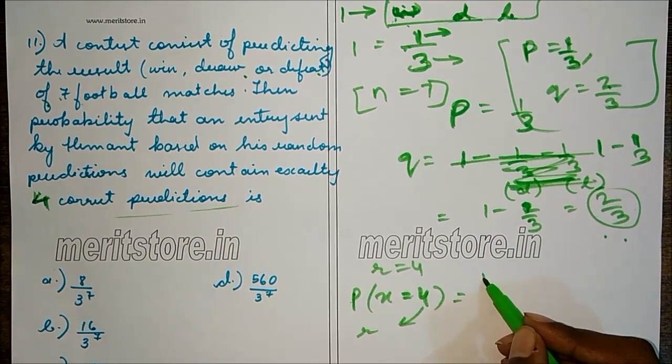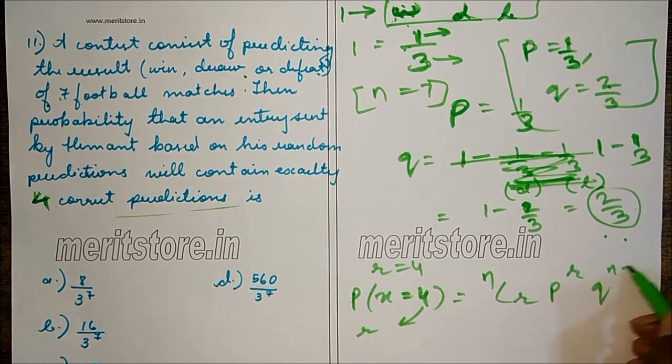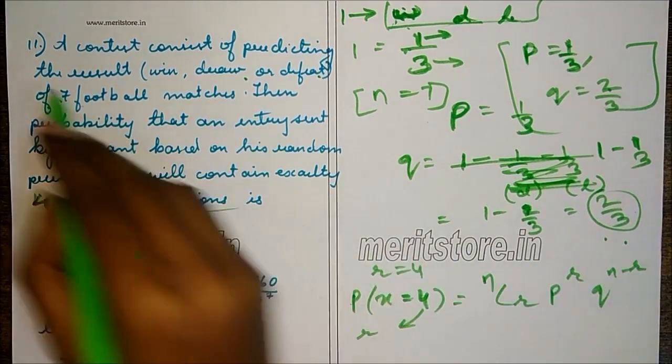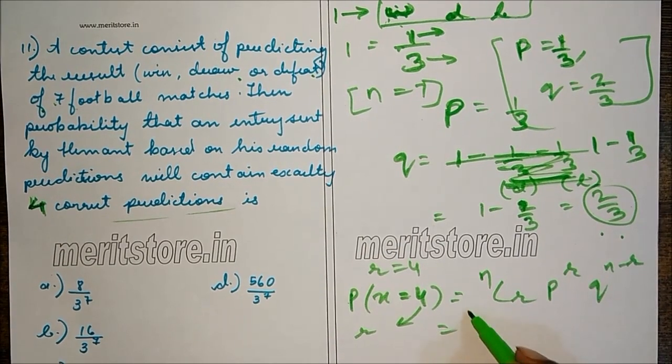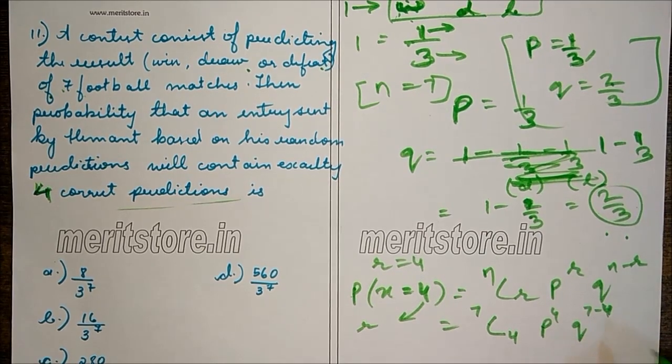So this is NCR, P raised to R, Q raised to N minus R. N is 7, so 7C4 P raised to 4, Q raised to 7 minus 4.